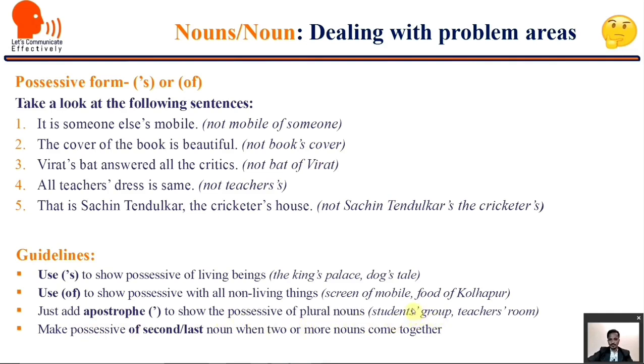Just add an apostrophe to show the possessive of plural nouns. Students' group, we should not add s here. If I add the apostrophe after t, it will become student's, singular, and when it is plural we should not use s after the plural s. So teachers' room. Make possessive of the second or the last noun when two or more nouns come together. That's why here, that is Sachin Tendulkar, the cricketer's house. We are not saying that is Sachin Tendulkar's, the cricketer's house.